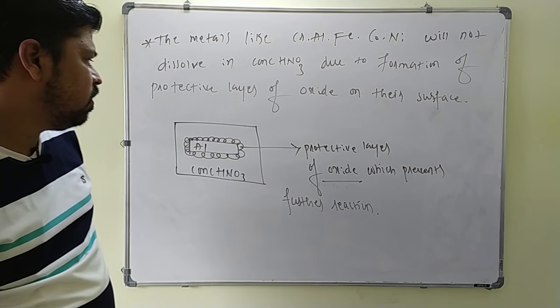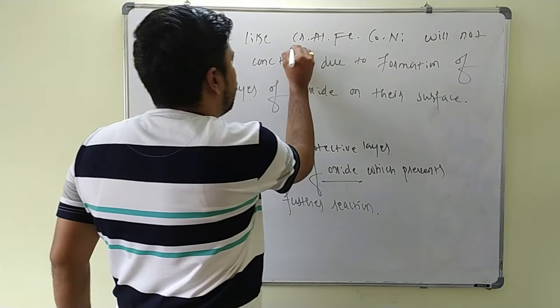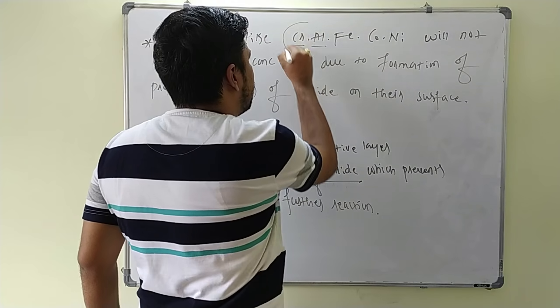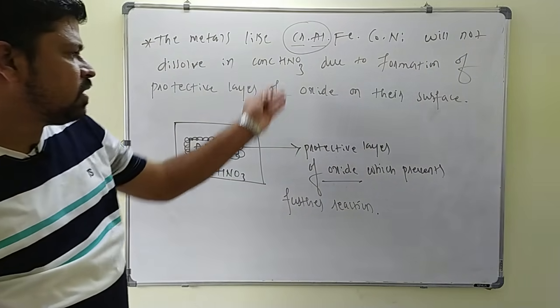So this is how they are not dissolved in the concentrated HNO3. You have to remember this one, chromium and aluminum, most important. These two are given in the NCERT. These are some other elements which show the same property.